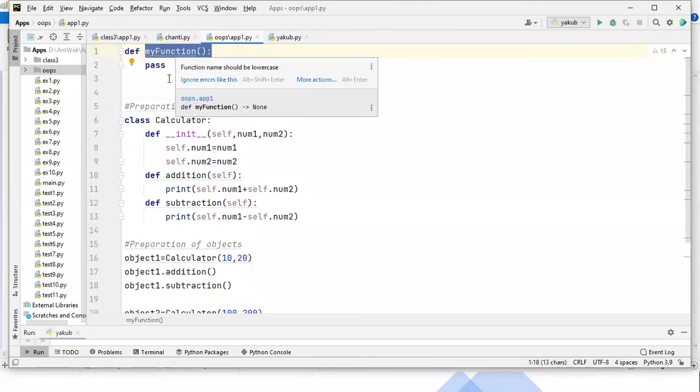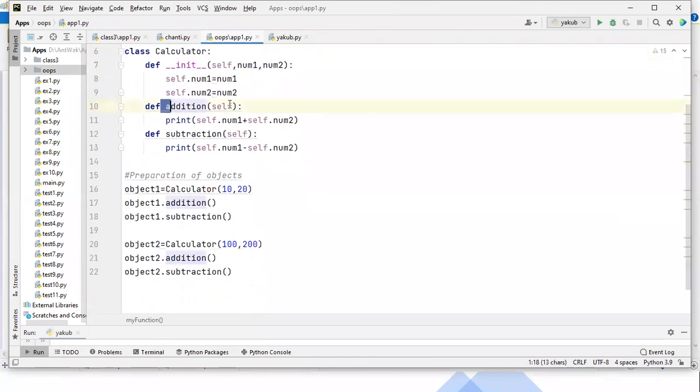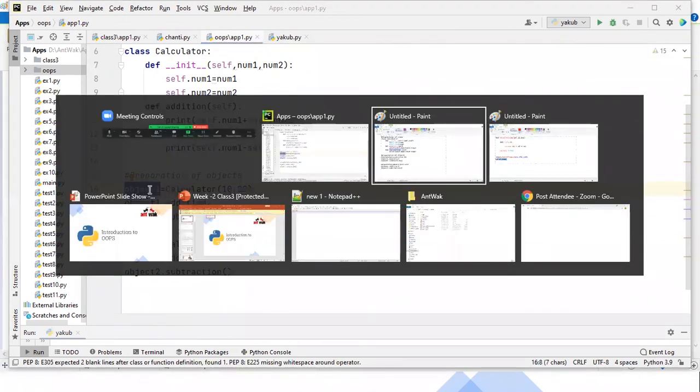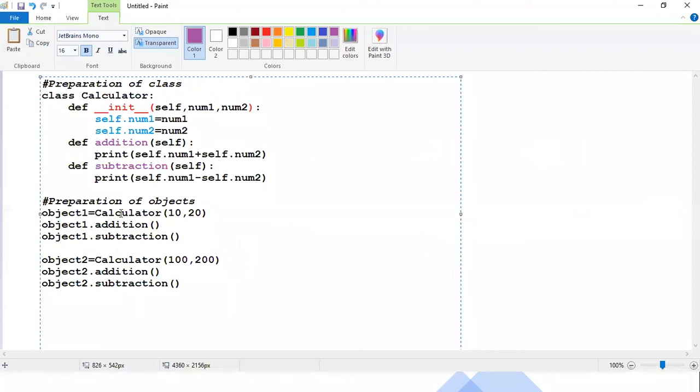And if the same function, guys, is written inside the class, then it is called a method. And the methods you can't access directly, you access them by an object like this. That's the only difference between a function and a method. Guys, 1 second, I'll show you how the code gets executed. Just wait a moment.